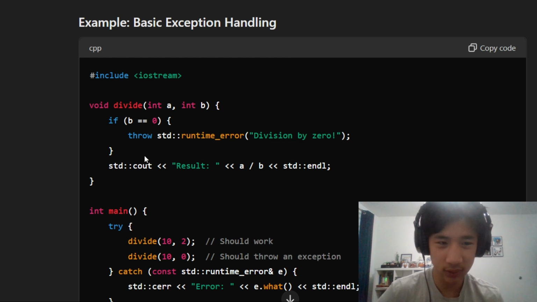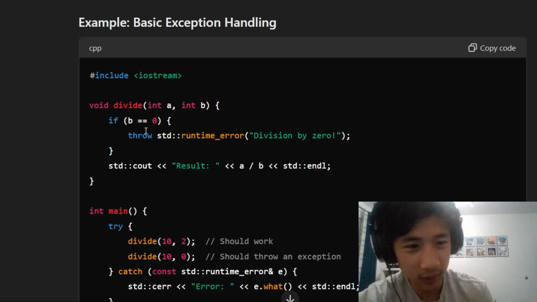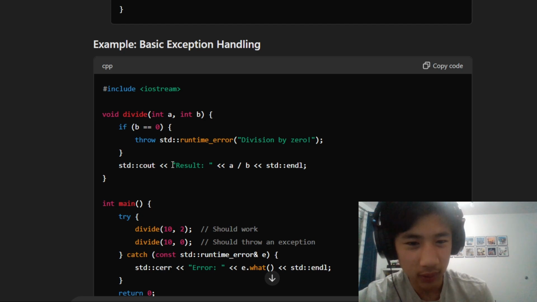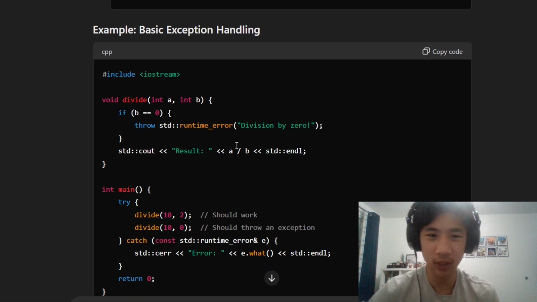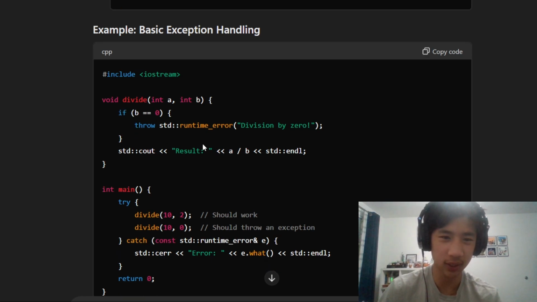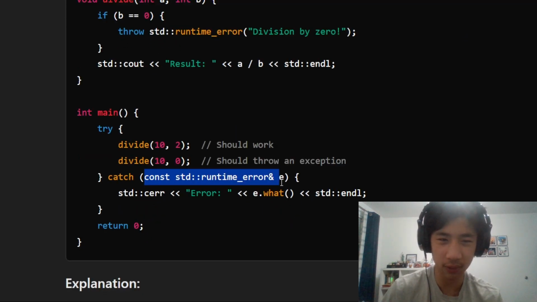In this case, I could basically throw an error that I can't divide by 0. That way, instead of continuing the program and possibly crashing, I can catch it already. And then you can catch this error by later throwing it, and then you can just get it.